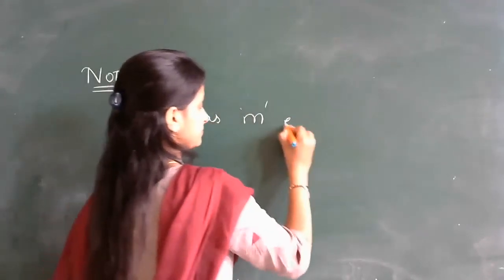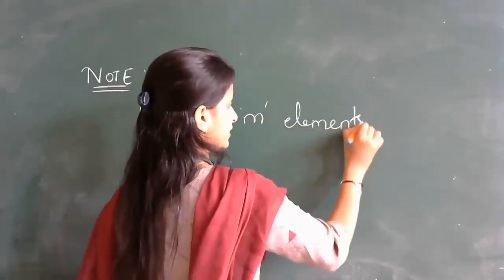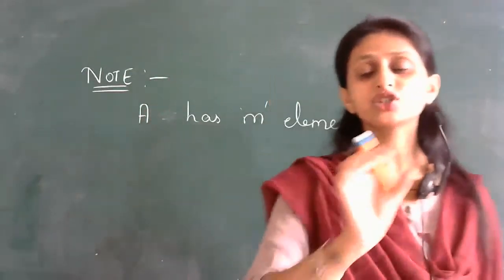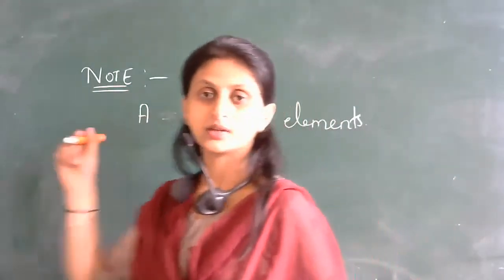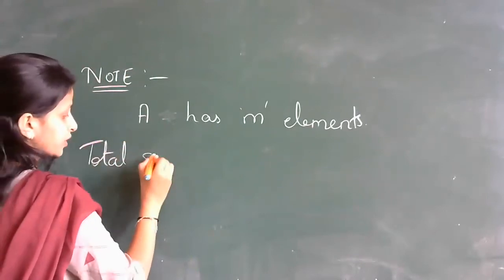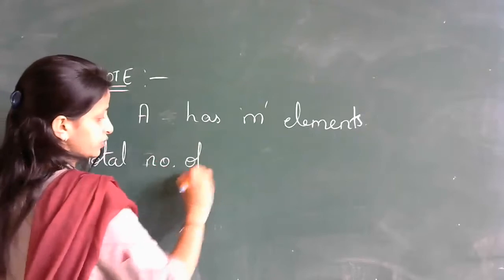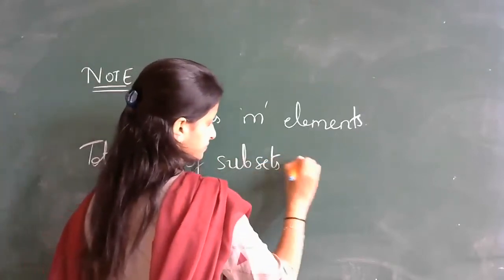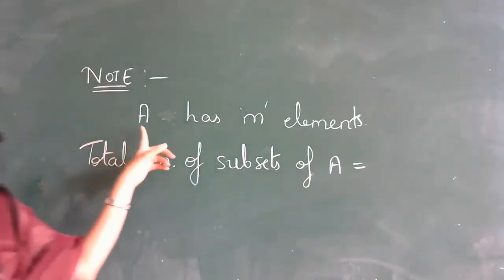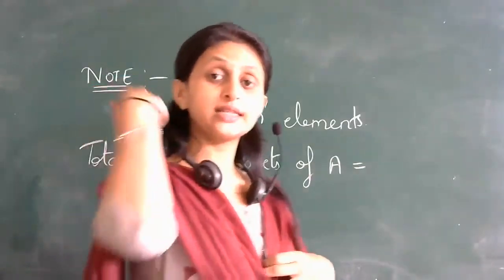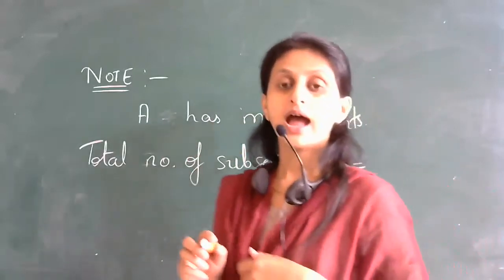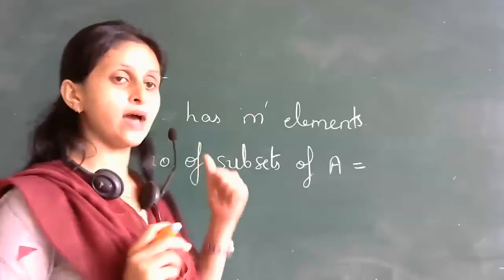Now, if I have a set A which has m elements, then of course this set A will have subsets, right? Collection of all those subsets of A. How many total subsets you will be having for A? Total number of subsets of A is equals to. Observe here, students. If I have a set A which contains m elements, of course there will be subsets for this set A, right? Yes, there will be subsets, and how many subsets this set will be having, we can find it.